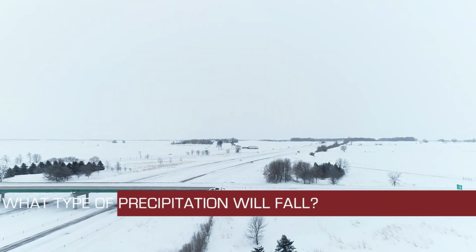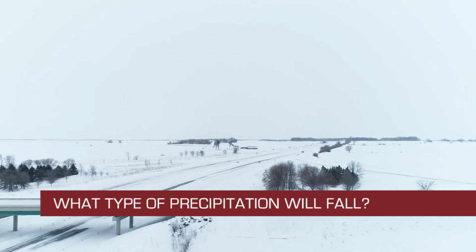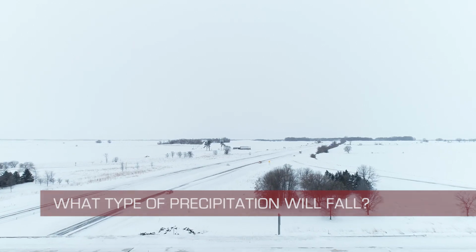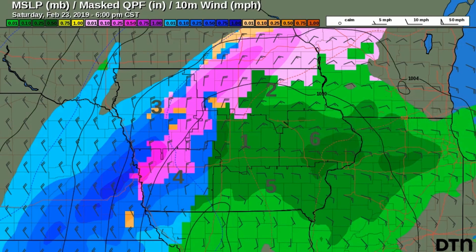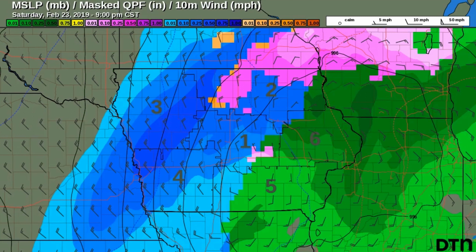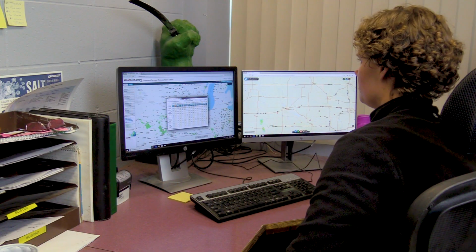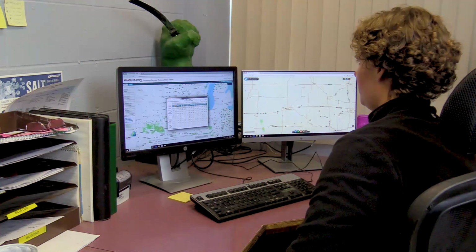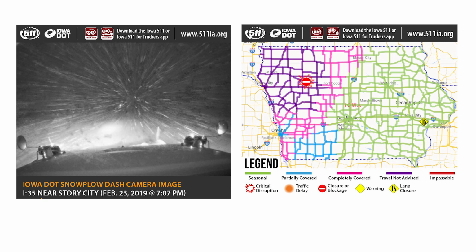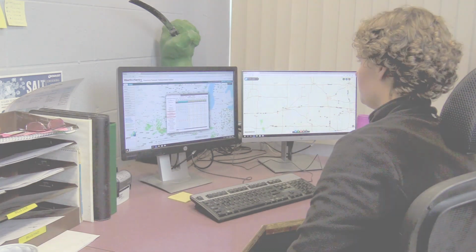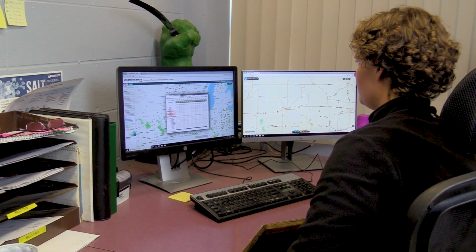What type of precipitation will fall? The forecast may indicate what time the precipitation may change from rain to sleet or sleet to snow. This is critical to your storm response, so be sure to confirm the forecast with actual conditions. Watch the radar and see where precipitation is falling. Use AWOS and RWIS data to check visibility, pavement temperature, and air temperature. Use Iowa DOT's Driver Information Services to see current conditions. And most importantly, stay in close communication with neighboring shops in the path of the storm.